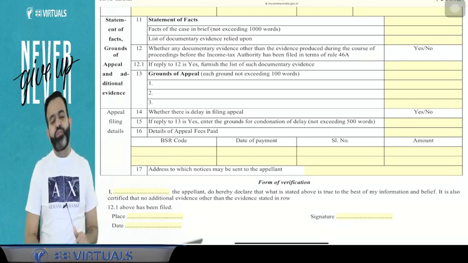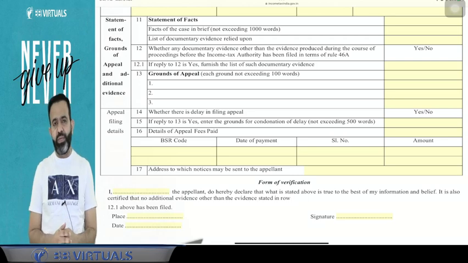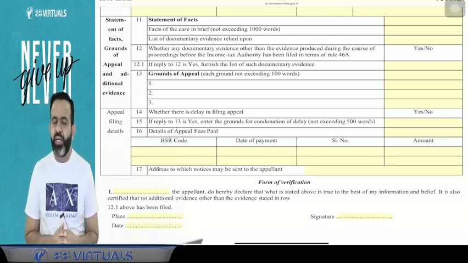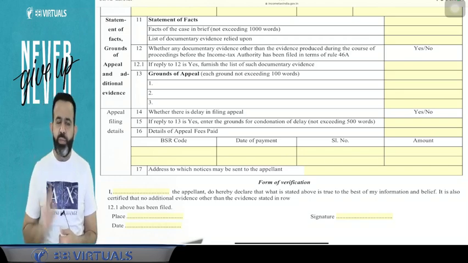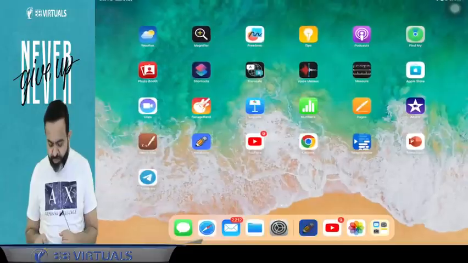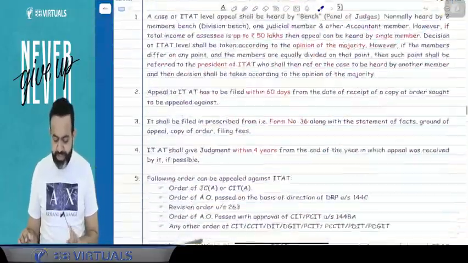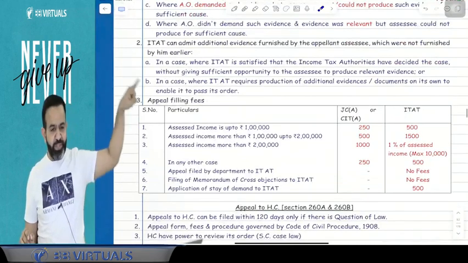Now you have to pay the fees also. The question is, what is the fee to file the appeal at CIT appeal or JC appeal? Guys, if your assessed income is up to 1 lakh rupees, then the fee is 250 rupees. Means only 250 rupees is the fee. So if your assessed income is up to 1 lakh rupees, then your fee is only 250 rupees.